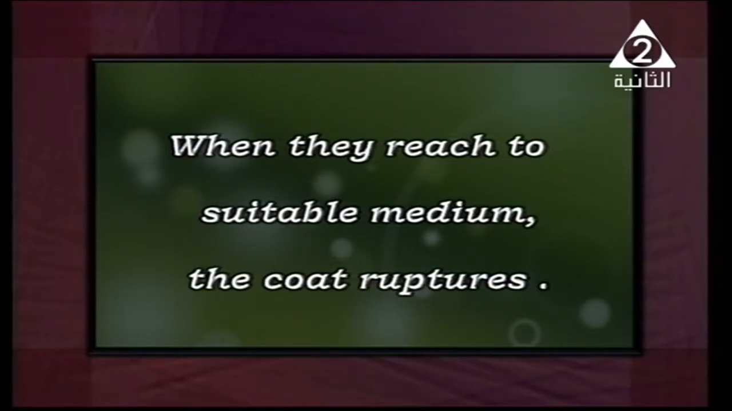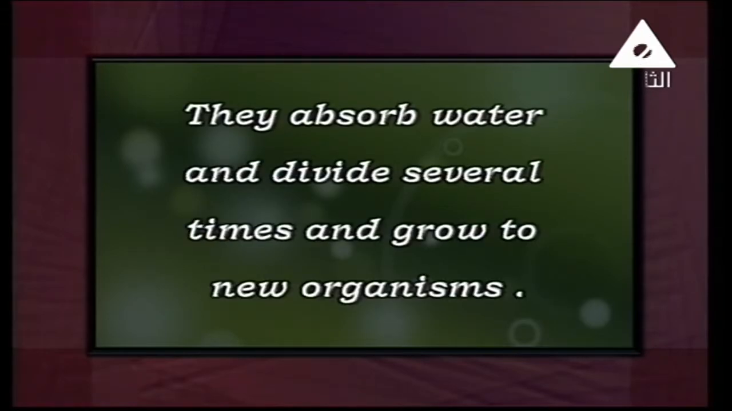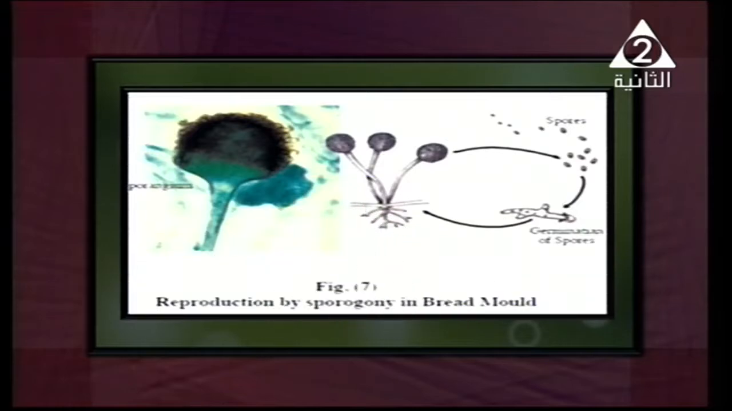This coat is ruptured. And after that, each spore absorbs a suitable amount of water, divides several times by mitotic division, and grows to give us a new living organism. This is the mechanism of reproduction by sporogony. And this is reproduction by sporogony in bread mold fungus.